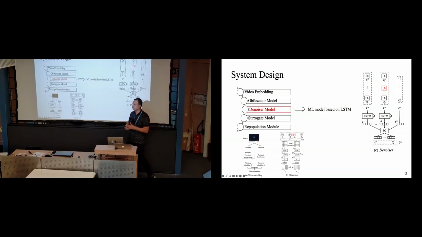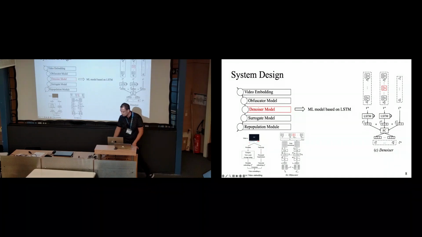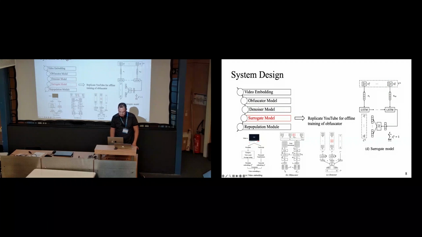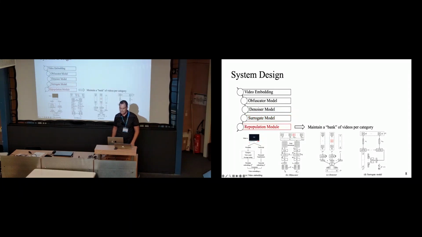So it turns out YouTube has a taxonomy of different video categories. We could have tried to directly predict all the output videos, but the problem is that the universe of those videos is just too large. And then we have a surrogate model to help speed up training of our reinforcement learning model. And then we have a bank of videos through which we use our probabilities to repopulate recommendations on YouTube.